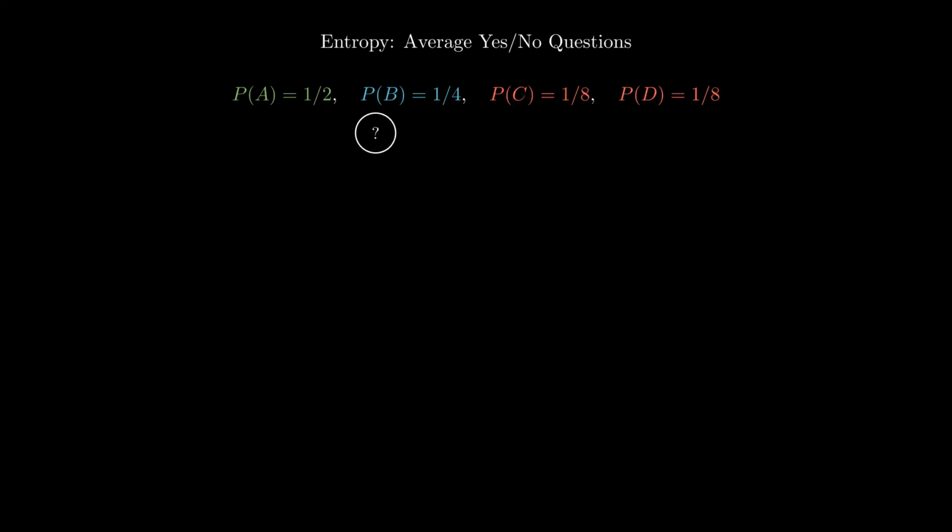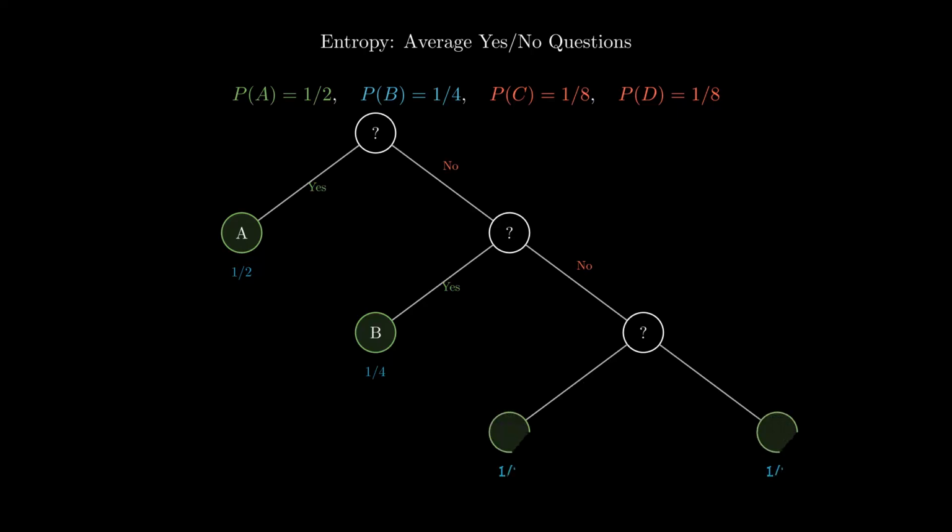Since it is so common, we should ask about it first. Is it A? If yes, we are done in just 1 question. This happens half the time, saving us a lot of work. If it's not A, we proceed to check for B. And only if it's neither do we spend 3 questions distinguishing between C and D. This is the essence of entropy. It's the weighted average of the questions needed.